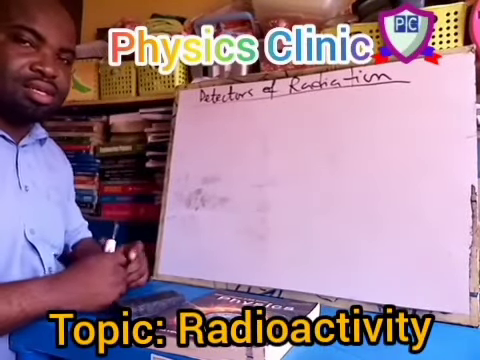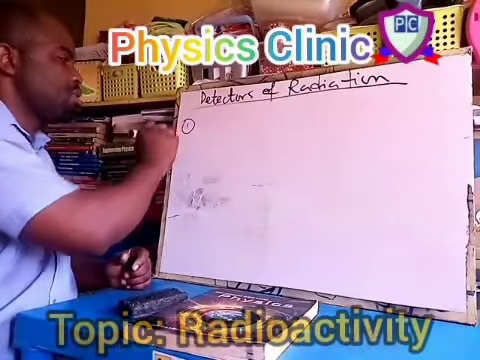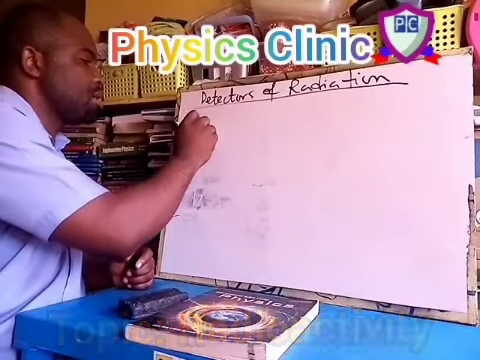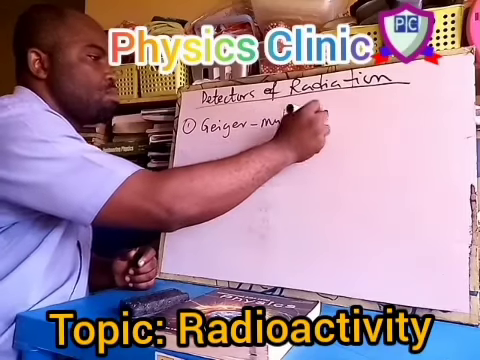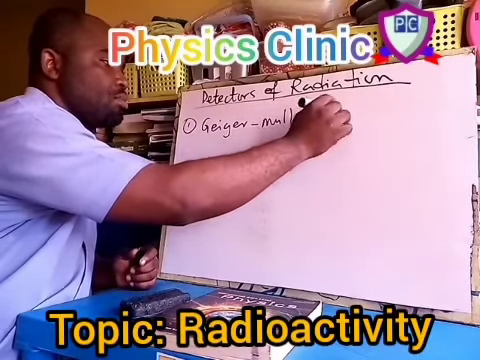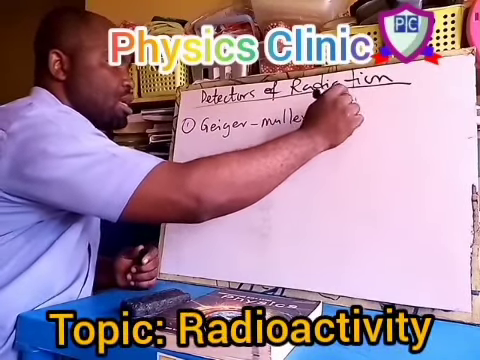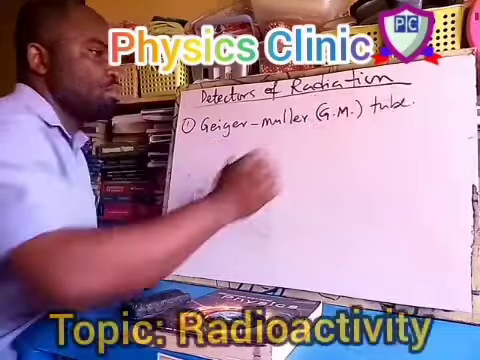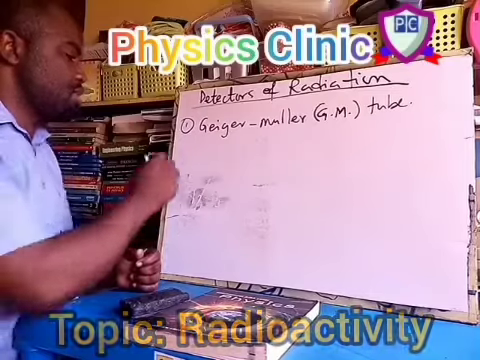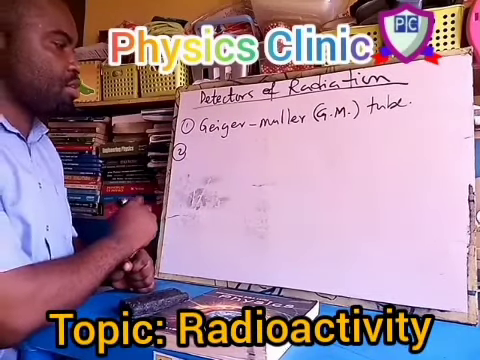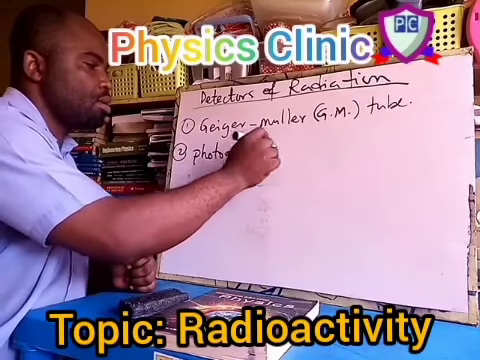So how can we detect the radiation coming out from a radioactive material? Number one, with the use of Geiger-Müller counter or tube, Geiger-Müller tube. Sometimes we call it the GM tube. So Geiger-Müller tube can be used to detect alpha particle, beta particles, and gamma rays. Another detector of radiation is the photographic plate.